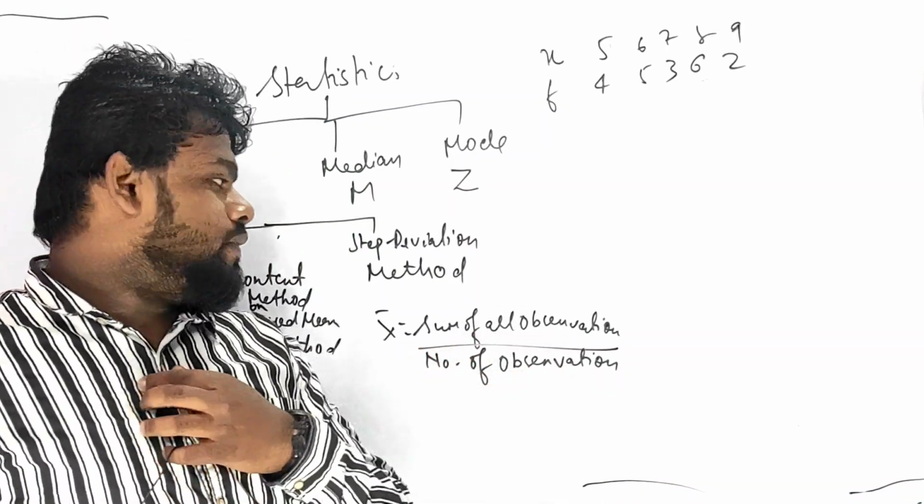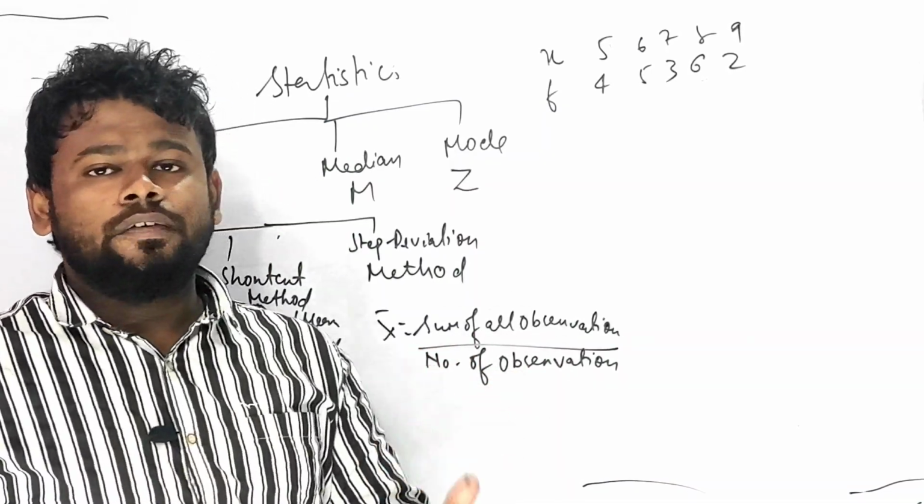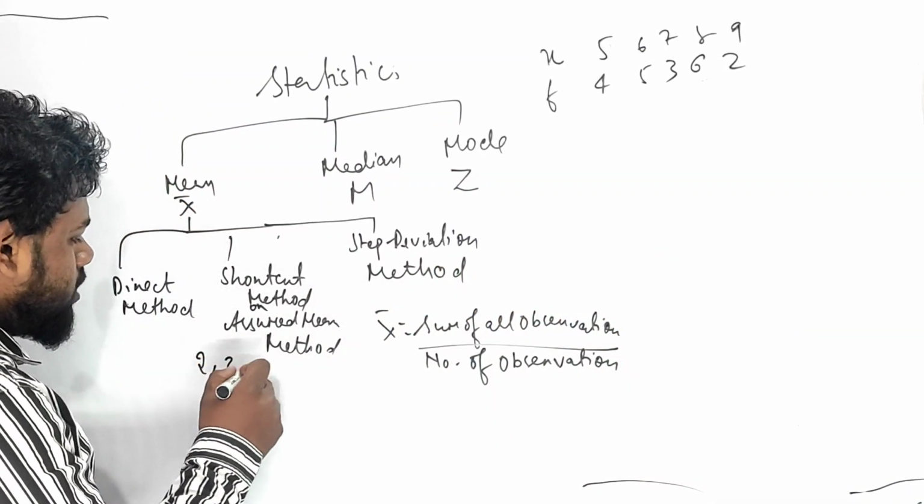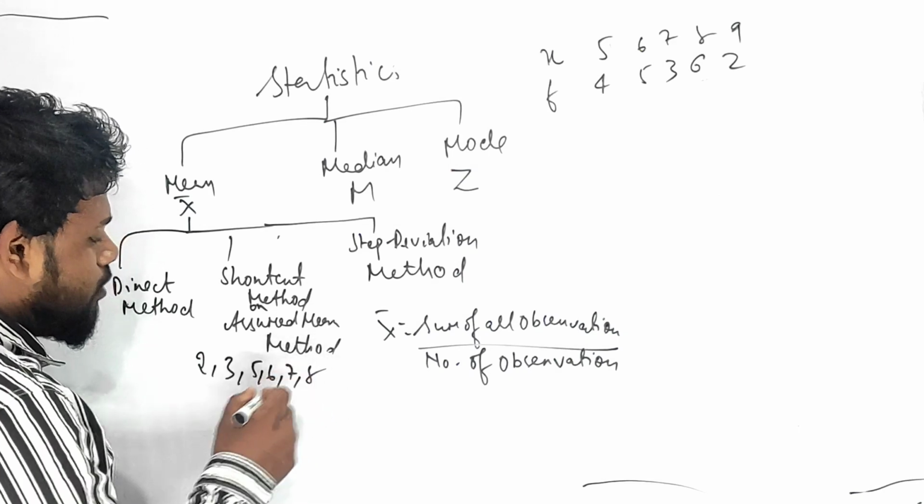Mean equals summation of all observations divided by the number of observations. That is all about averages. Just for an example, find the mean of 2, 3, 5, 6, 7, 8. Can you find it?